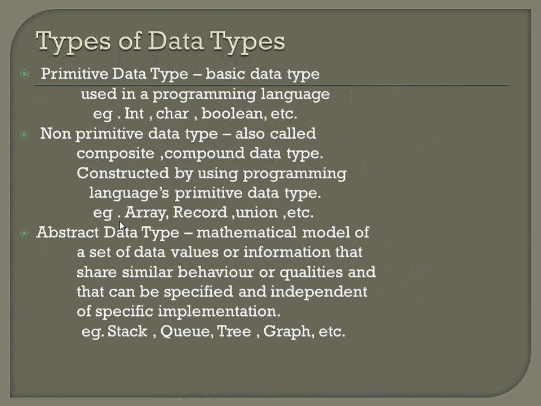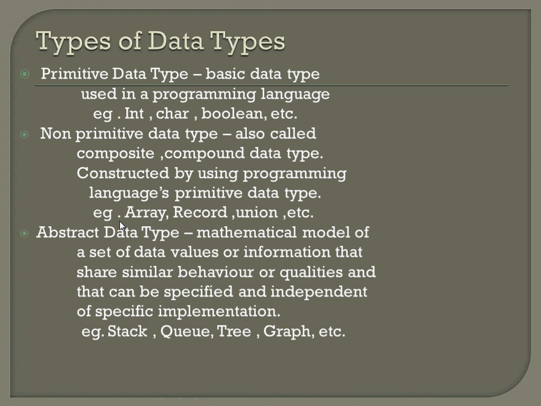Now, types of data types. There are three types: primitive data types, non-primitive data types, and abstract data types. Primitive data types are the basic data types present in the programming language, that is integer, character, boolean. They are predefined and inbuilt. Non-primitive means that by using the primitive data types we can construct some data types, like array, record, union, etc.